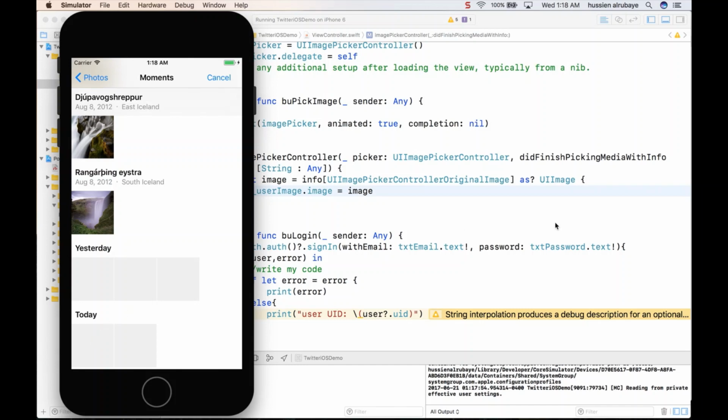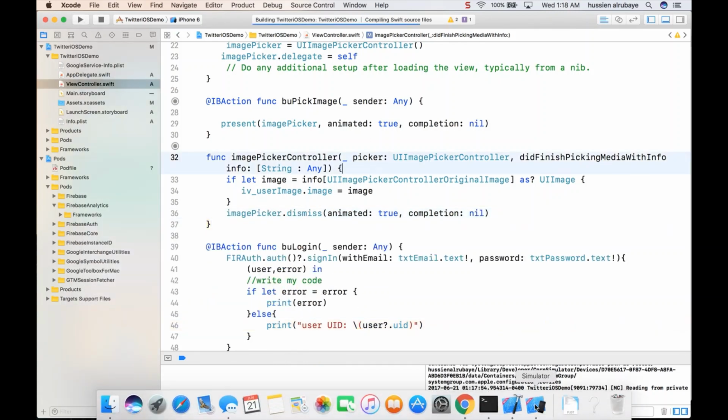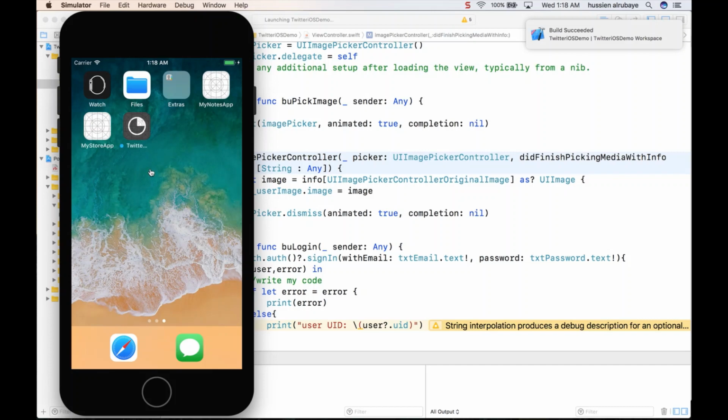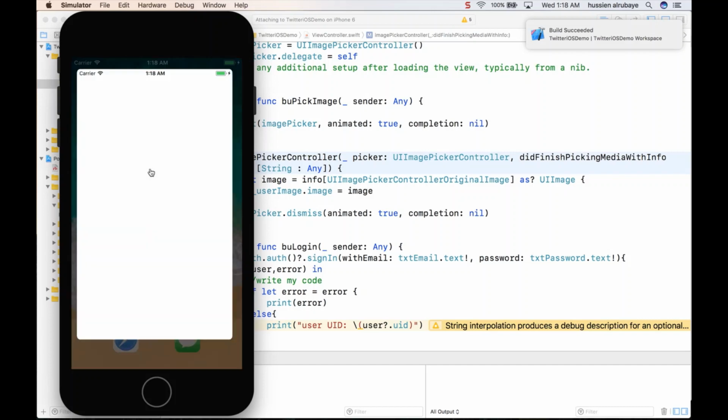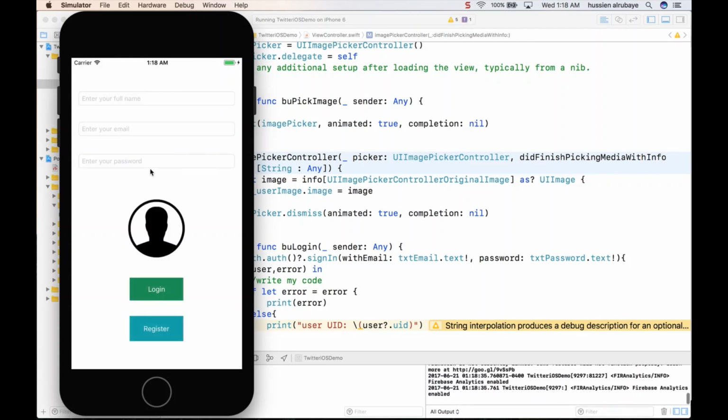Yes, see, it doesn't remove the picker controller, so I have to dismiss it when I'm done. I say, hey, image picker dot dismiss, animated true, and completion null. You see, in the second it wasn't able to remove it because it didn't have a way to remove it. So if we wait a second and see if we are able to log in, will it be able to load that one?